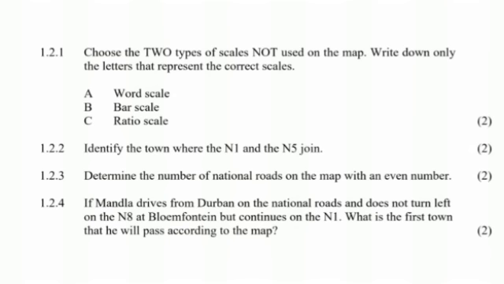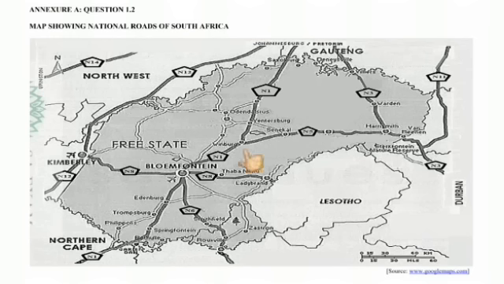So we're going to go on our Annexure A. You will see where the N1 starts to join the N5. So it's like it's the N1 that's continuing, but then when it gets to this spot, it branches to the N5. So that's where you can connect to the N5. And what is the name of this town? The name of this town, if you can't see proper there, is Winbeck. So Winbeck is the town where N1 meets the N5. So that is your answer for 1.2.